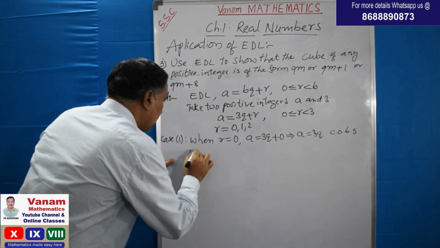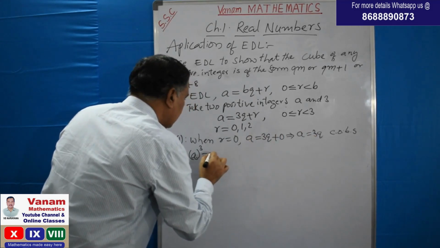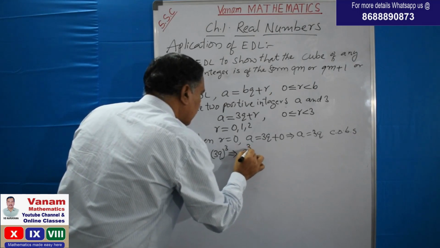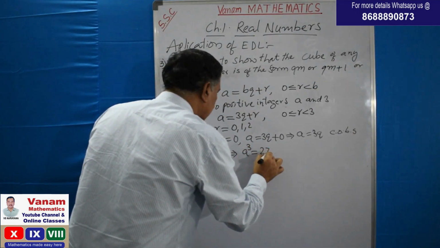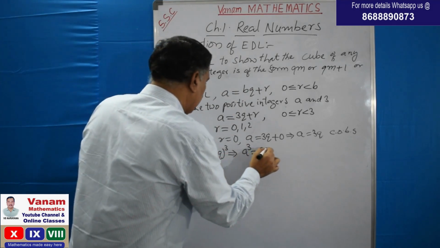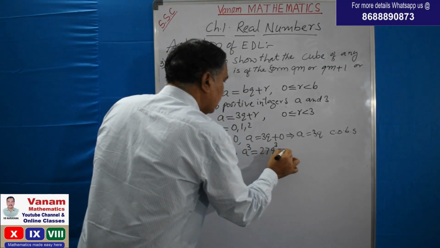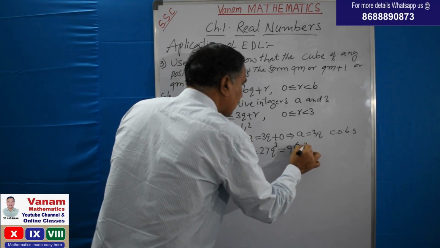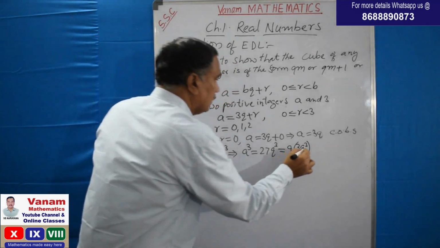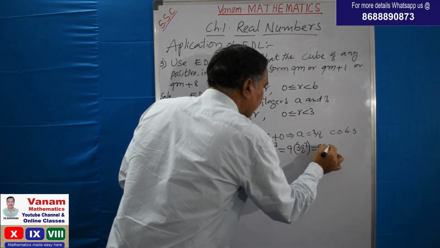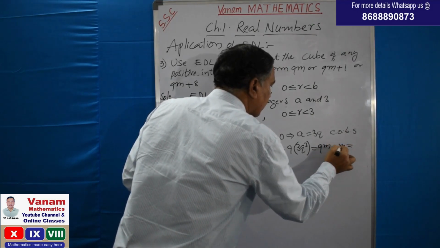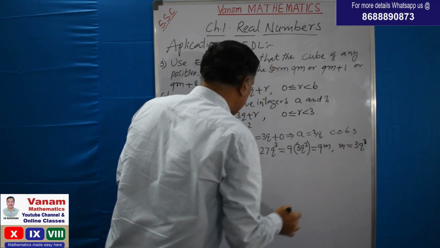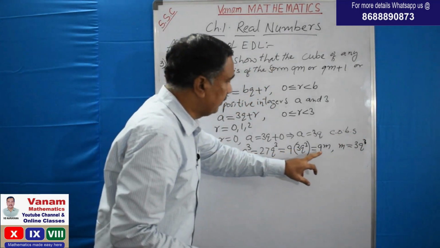So a whole cube is equal to 3q whole cube, that implies a cube is equal to 27q cube. So this we can write as 9 into 3q cube. This is 9m, where I am taking m is equal to 3q cube. That means a cube is in the form of 9m.